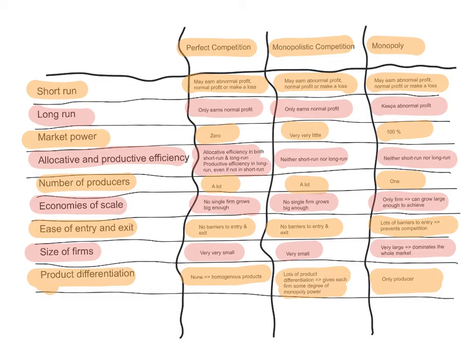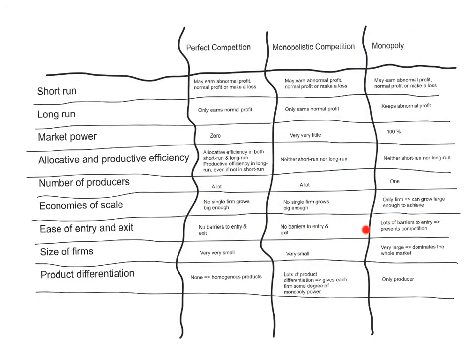You'll see that monopolistic competition shares some similarities with perfect competition and some similarities with monopoly. It's sort of somewhere in the middle. It draws on features from both market structures.